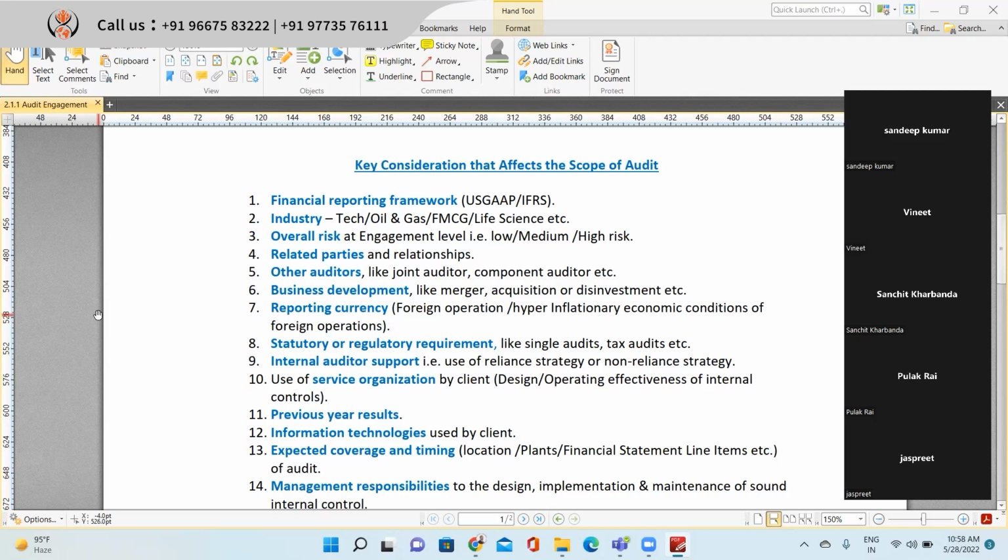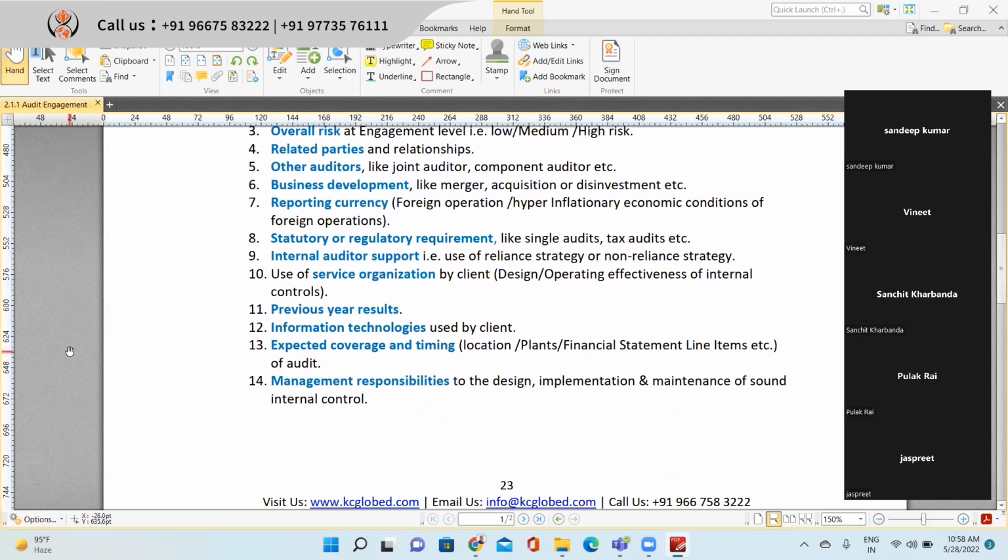Previous year result, and information technology use. Let's say the company is using SAP, Oracle, QuickBooks; accordingly your scope of work will change. If the company is very small and they are using QuickBooks or NetSuite, then you probably are not required to involve your IT team. But if the company is big, let's say Honda, Amazon, or Facebook, and they are using, let's say, SAP HANA, in that scenario, as an auditor, you will be involving your IT team experts, right? And accordingly your scope of work will increase.